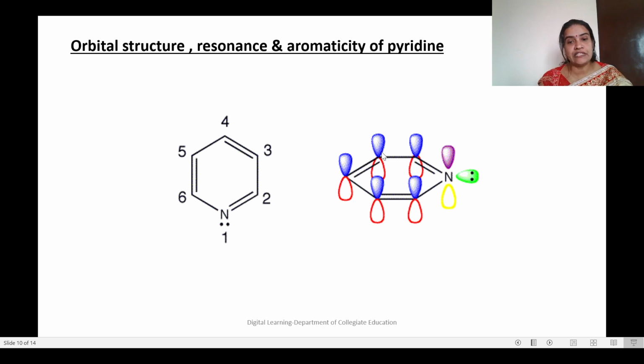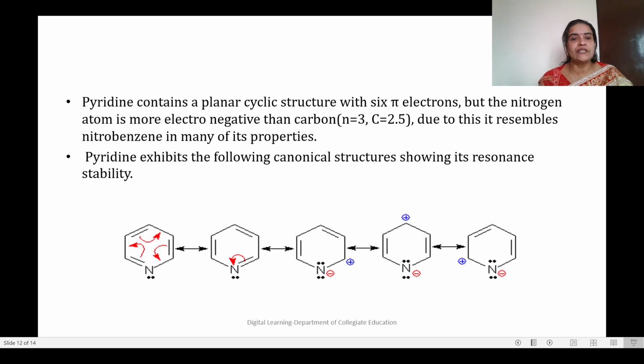Hybridization is sp2, it is planar. Then there is delocalization in the molecule. Then also it satisfies Huckel number 6, and so pyridine is again aromatic. How about the resonating structures of pyridine? Again, there are 3 double bonds in conjugation along with the lone pair of electrons on nitrogen, but that lone pair will not contribute for resonance.